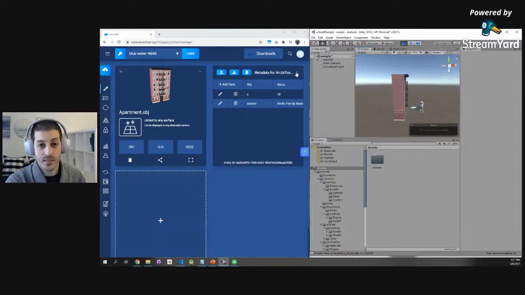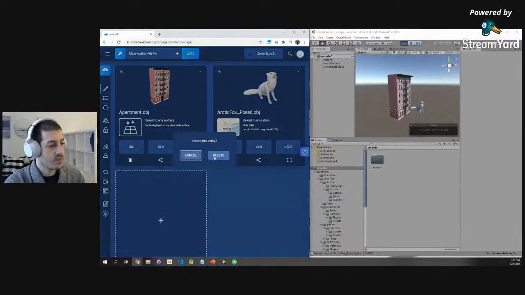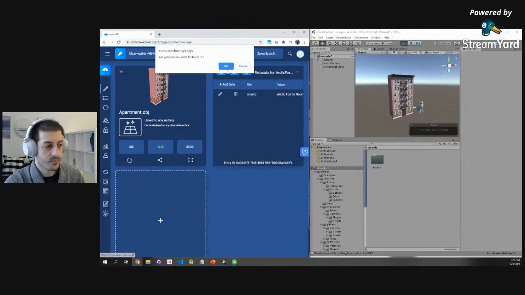And now let's do some customization. Let's delete this building. Let's put the fox back in the middle.